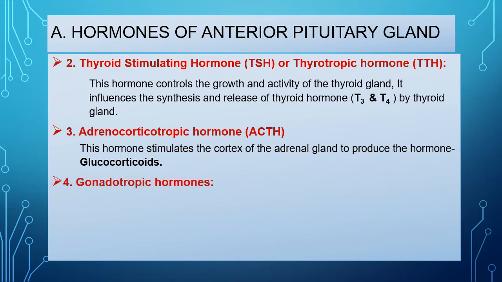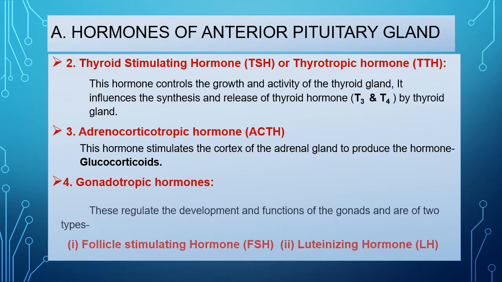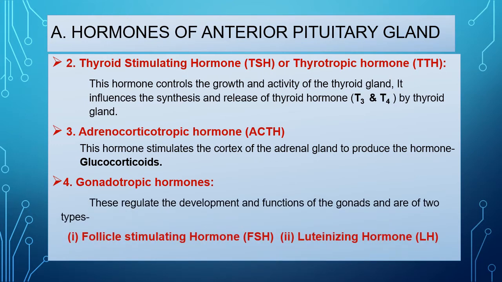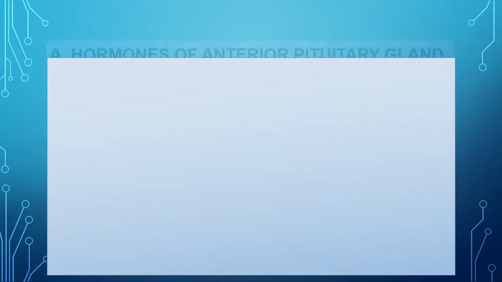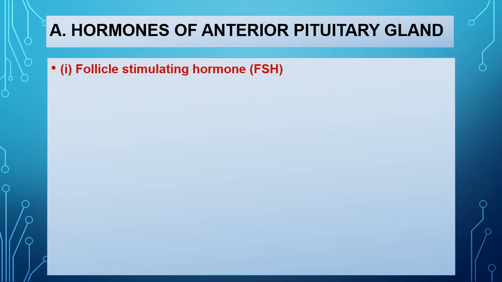Next, the gonadotropic hormones. These regulate the development and functions of gonads, both the male and female gonads, and are of two types. These are follicle stimulating hormone, FSH, and luteinizing hormone, LH. Let us first discuss the follicle stimulating hormone, or FSH.